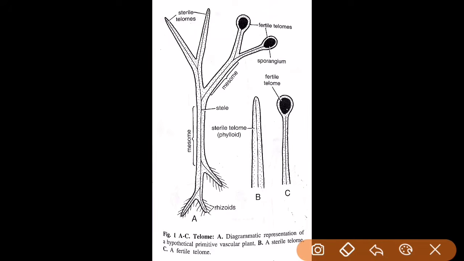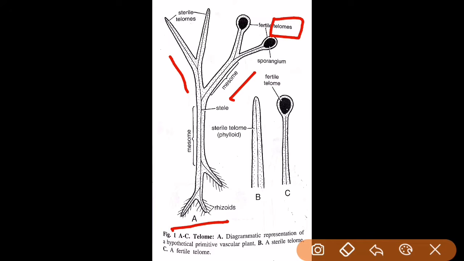So this is a diagrammatic representation of a hypothetical primitive vascular plant proposed by Zimmermann in his telome theory. According to his theory, this structure is of a hypothetical primitive vascular plant that consists of two terminal dichotomizing axes which are termed as telomes.